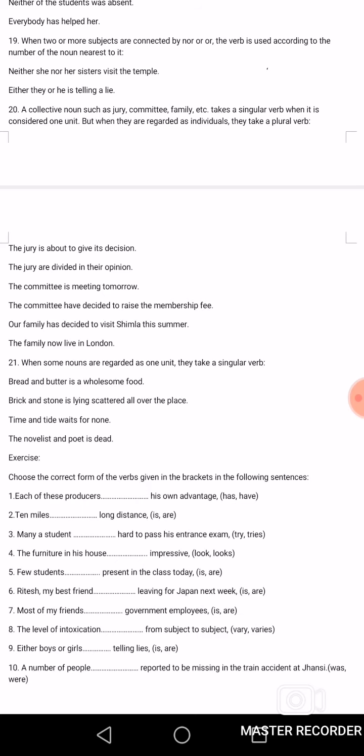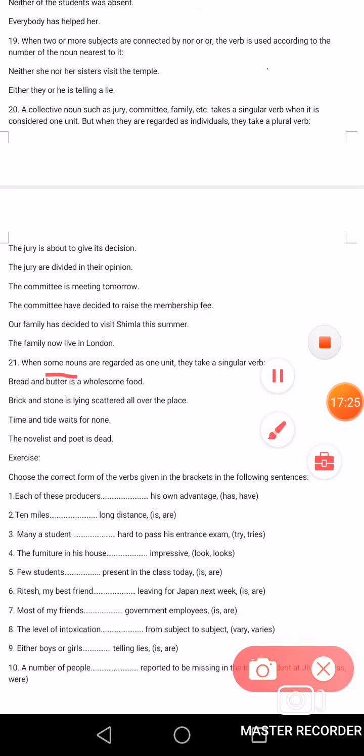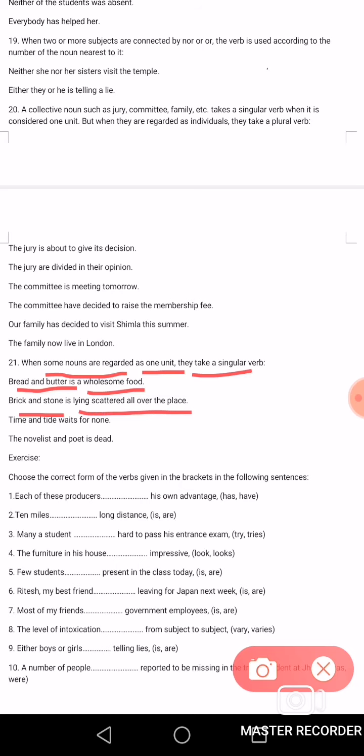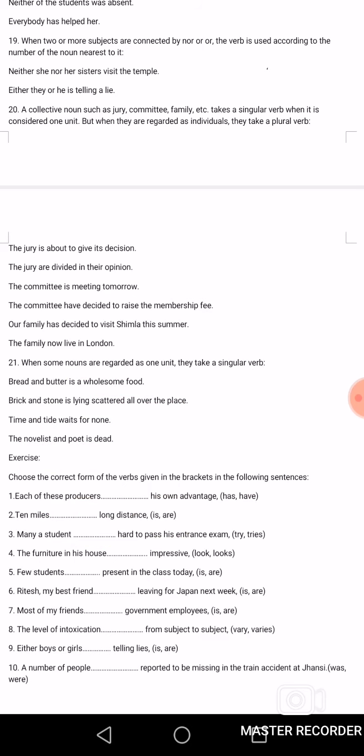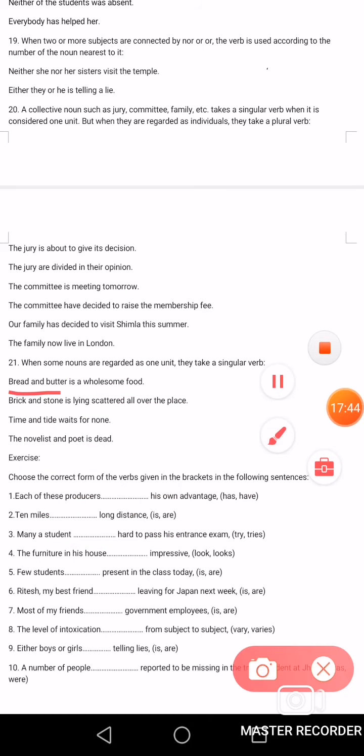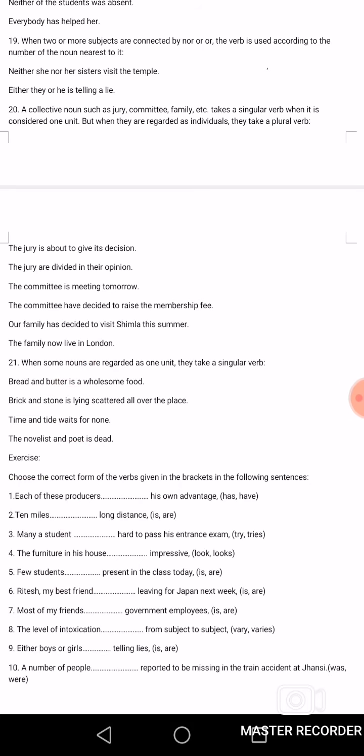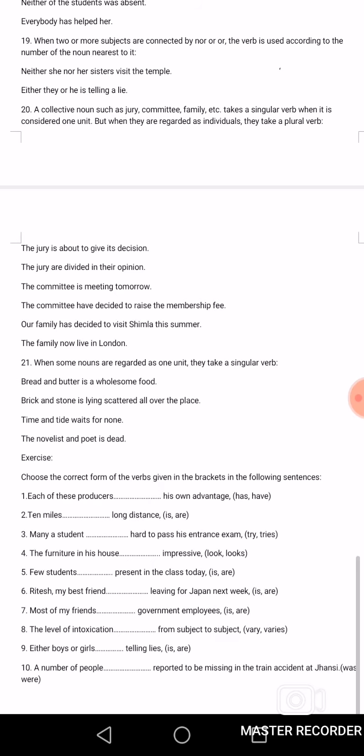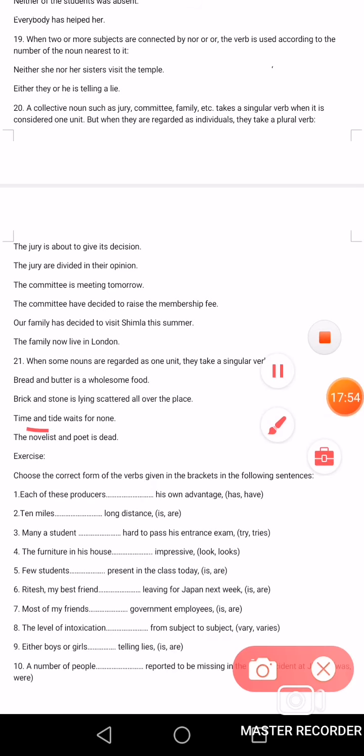Now the next point is 21. When some nouns are regarded as one unit, they take a singular verb. Bread and butter is a wholesome food. Brick and stone is lying scattered all over the place. Here are nouns which are always used together, meaning bread and butter, brick and stone. So we always use a singular verb. Time and tide waits for none. The novelist and poet is dead. Now I hope it is very clear.